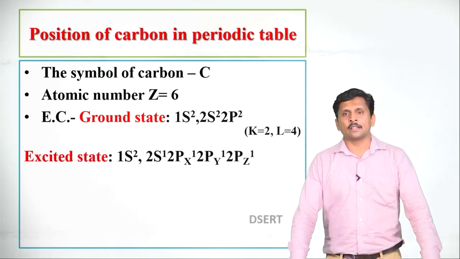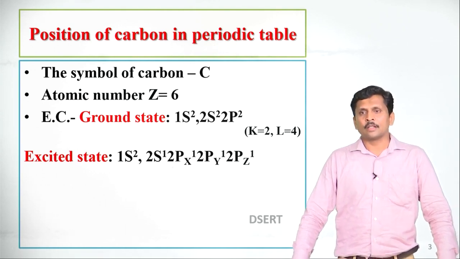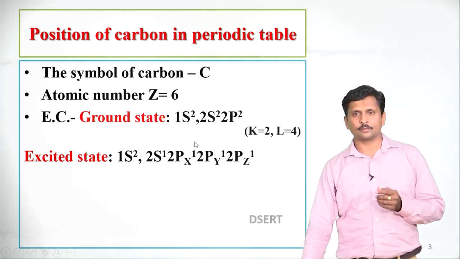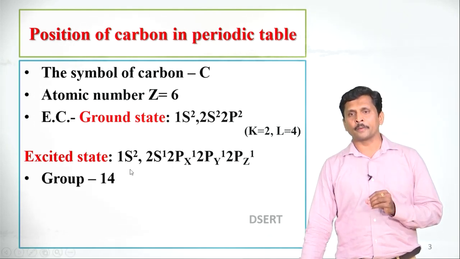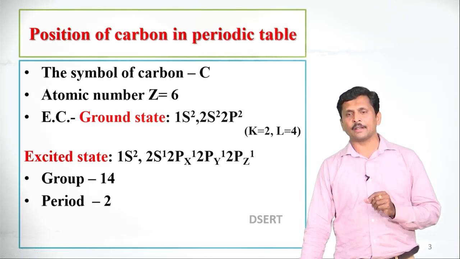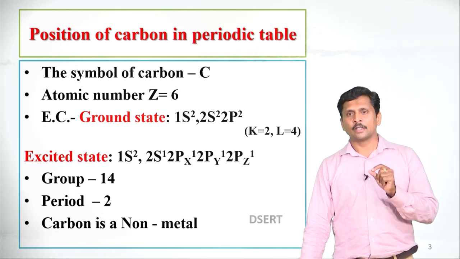In the excited state, carbon exhibits the electronic configuration 1s2, 2s1, 2px1, 2py1 and 2pz1. In the periodic table, carbon belongs to the 14th group. It is the first element of the 14th group. It belongs to the second period. Carbon is a non-metal. So these are some general information about carbon.